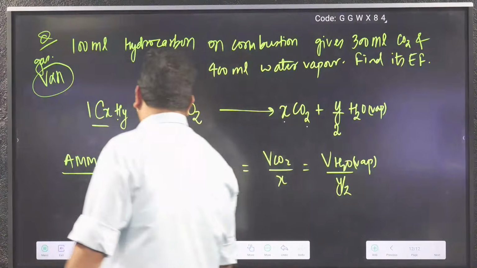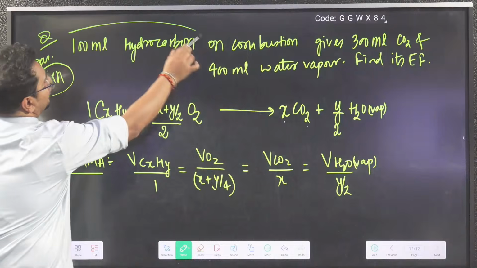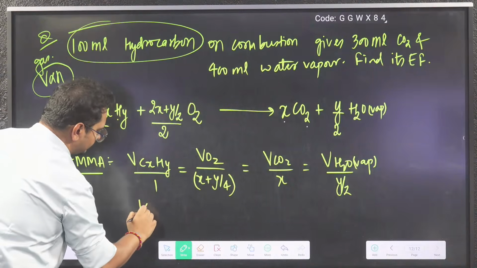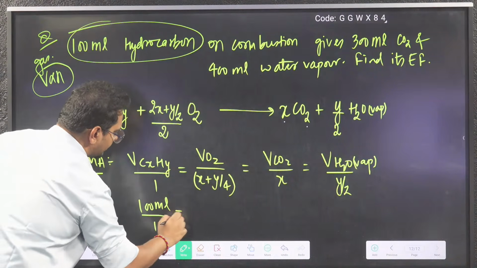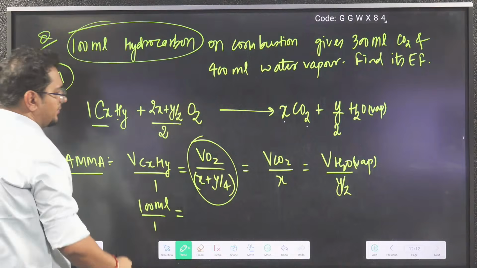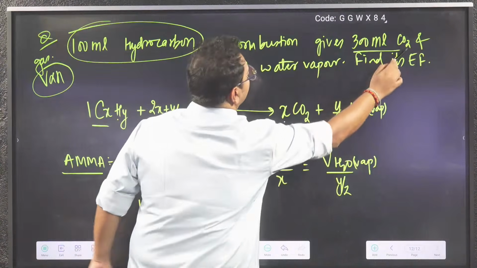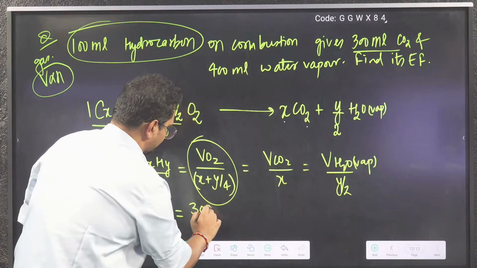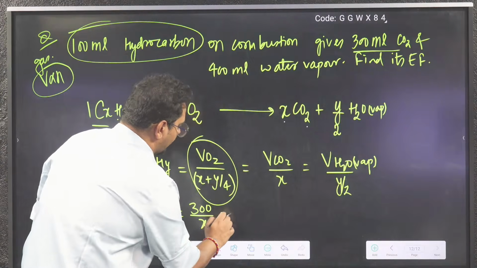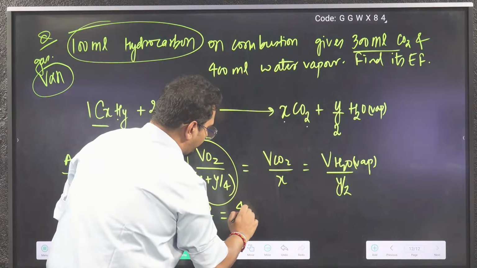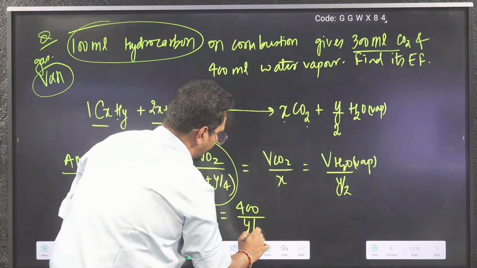So tell me, data given, how much is hydrocarbon given? 100 ml by 1. Ignore it, not required. Volume of CO2, 300 ml by x, equals water vapor, 400 ml upon y by 2.